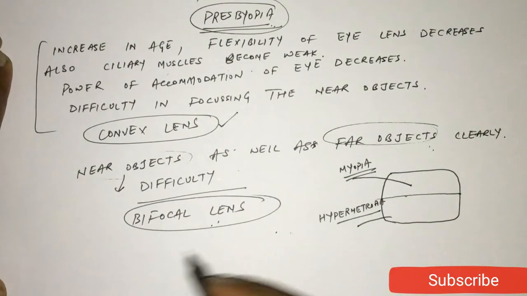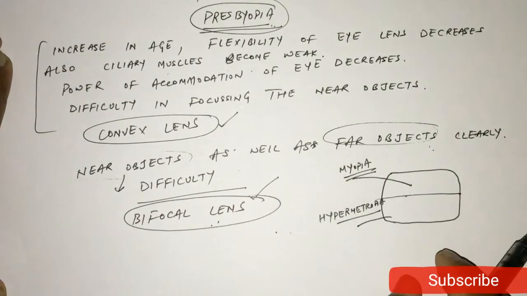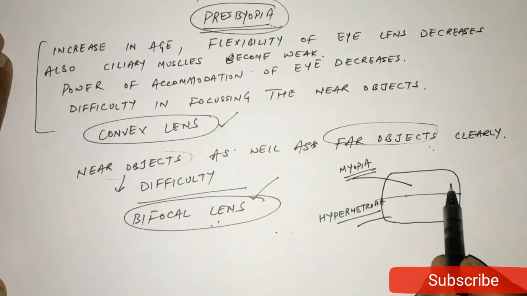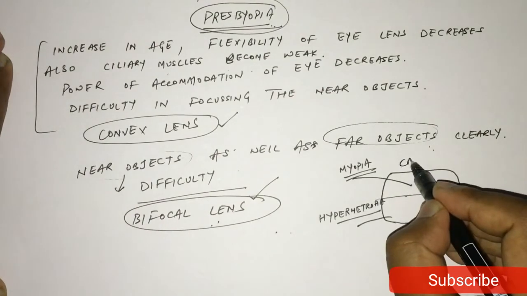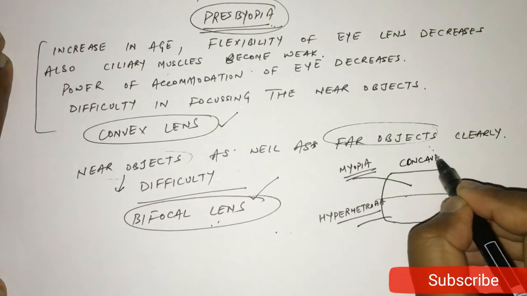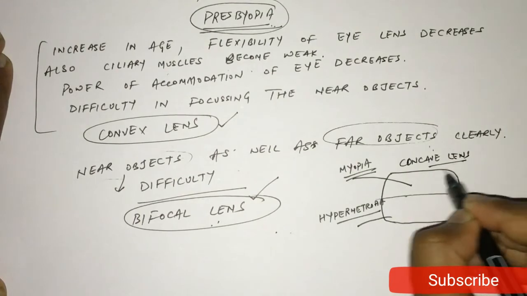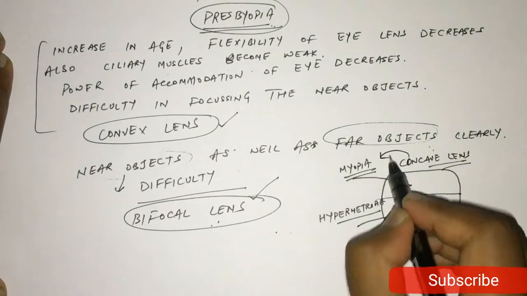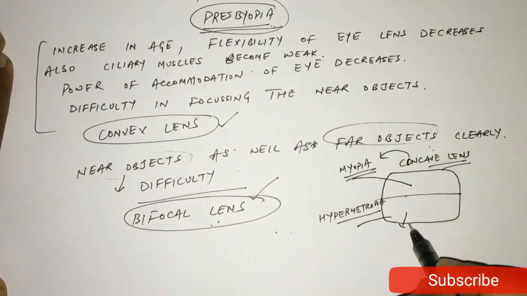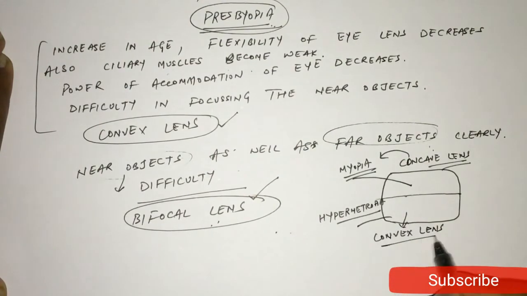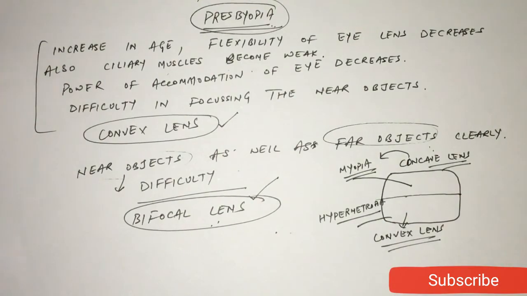In that case, the person will use bifocal lens. Bifocal lens means the upper part of the bifocal lens is a concave lens used to correct myopia, and the lower part is convex lens used to correct hypermetropia. Clear? Thank you.